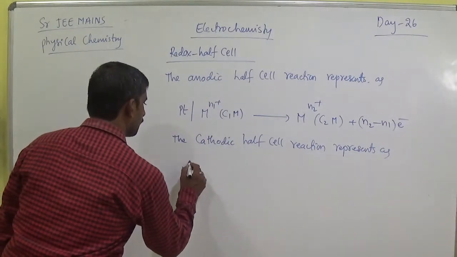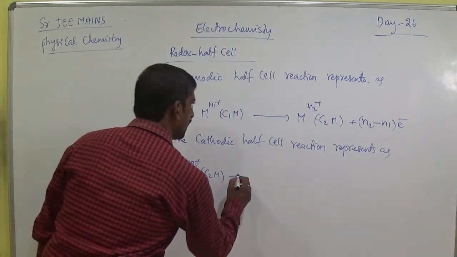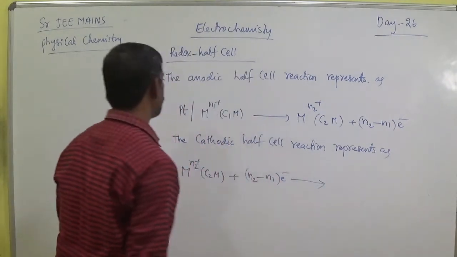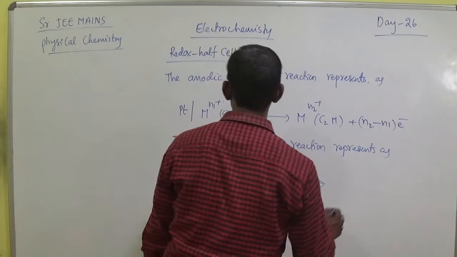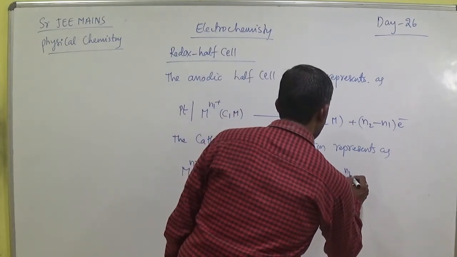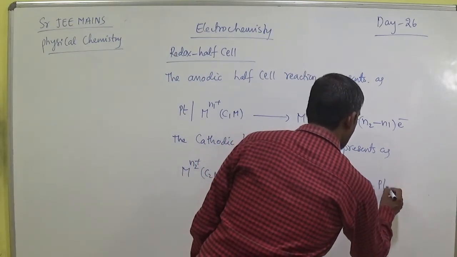So M^(n2+) C2 M plus (n2 minus n1) electron gives rise to M^(n1+) concentration C1 M and platinum.